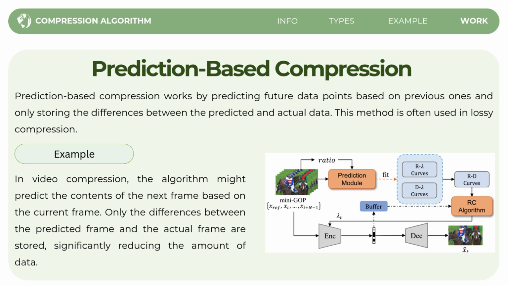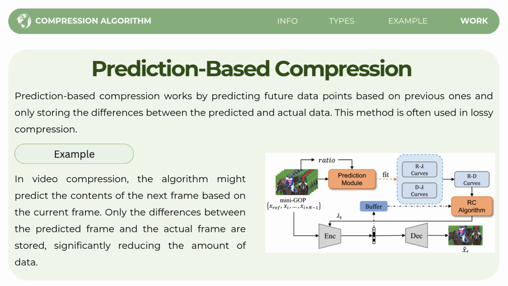Then the prediction-based compression. It is a method that works by predicting future data points based on previous ones. This technique is mostly used in lossy compression, which means again that some of the original data is discarded or removed to reduce file size. In this method, instead of saving the full data, only the differences between the predicted data and the actual data are stored.